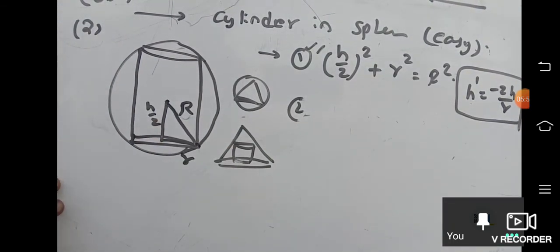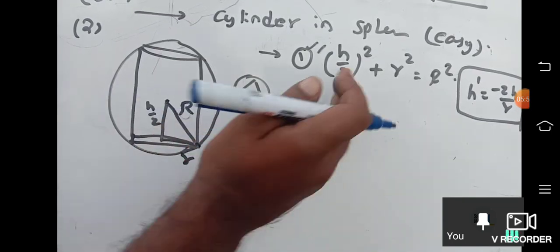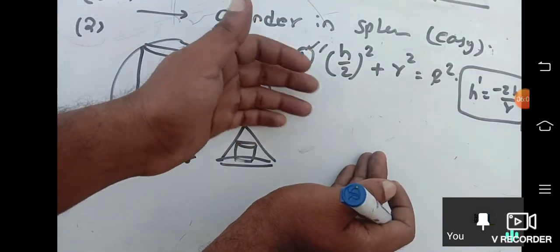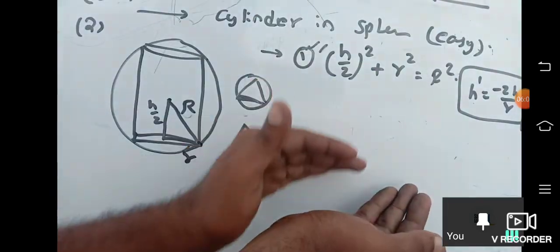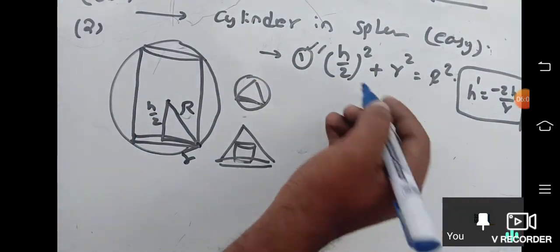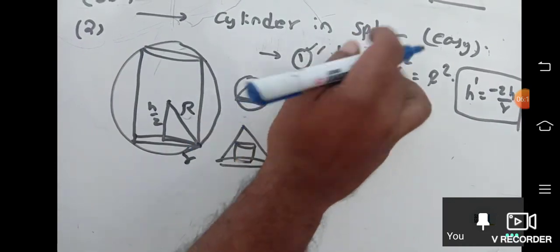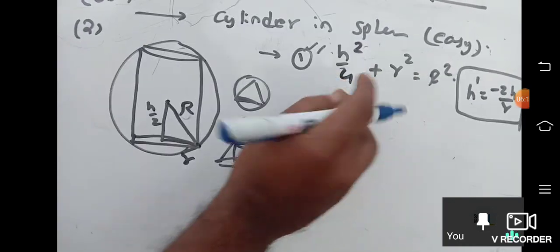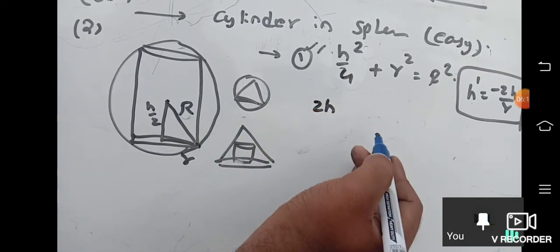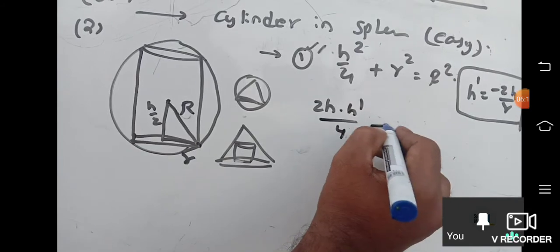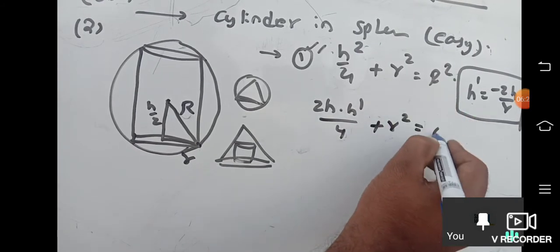Now obviously always the first equation will be an equation. In that equation you have to find h dash and replace it with this. Now whatever they are asking, one condition will come. Tell me differentiation of this, how to do? This is h square by 4. Start differentiating. 2h into h dash by 4 plus r square is equal to 0.